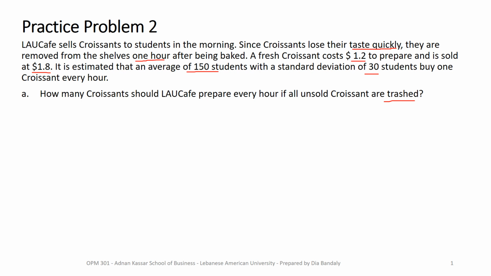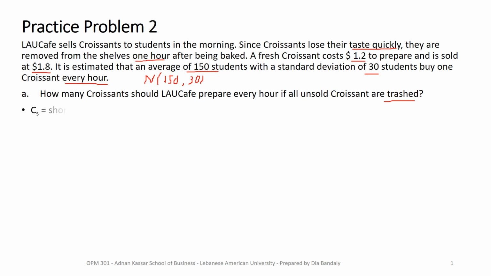So let's assume that demand follows a normal distribution. Take that to be given. So it has a mean of 150 and a standard deviation of 30. Here we go. I'm sorry about this. So how many croissants do we have to make? Obviously this is a single period model where we can sell during the single period of 1 hour, right? So we need to find the optimal service level that comes from the stockout cost and the surplus cost.